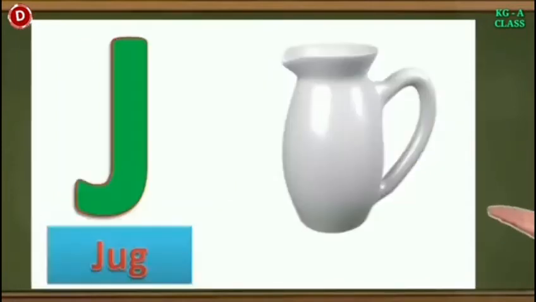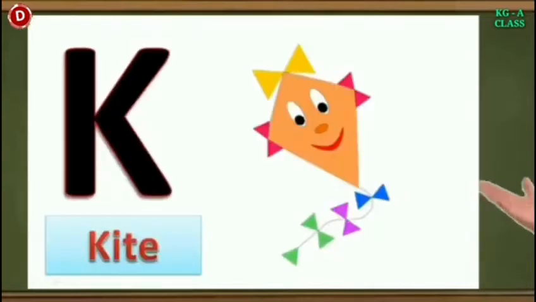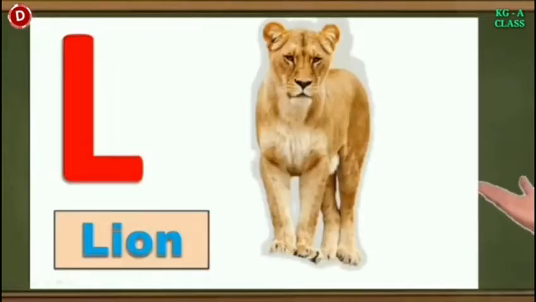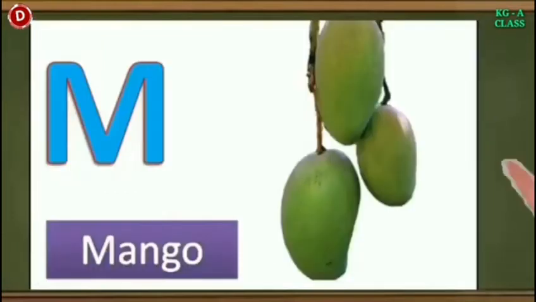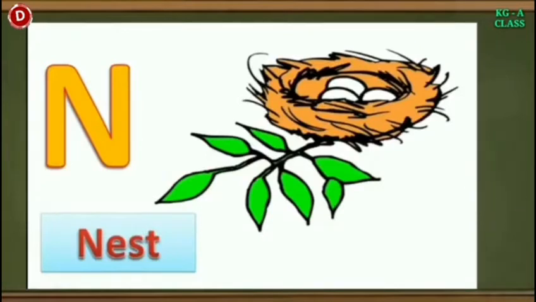Now comes J. J for jug. Children, after J, this is K. K for kite. Next letter is L. This is L. L for lion. Now comes M. M for mango. Summer is the season of mango. M for mango. Now comes N. N for nest. The bird lives in a nest.